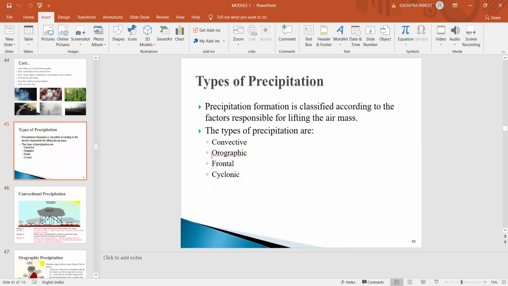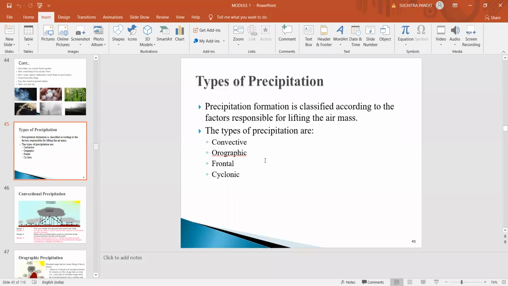Now the second type of precipitation is called orographic precipitation. This type of precipitation you can generally see in the coastal areas of Karnataka. Here, in case of orographic precipitation, the mechanical lifting of the moist air will take place, and this moist air is obstructed by the mountain ranges.